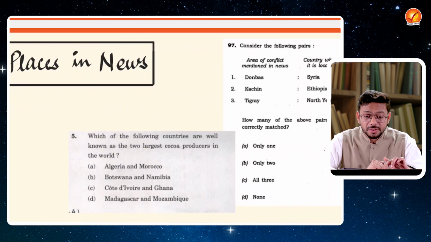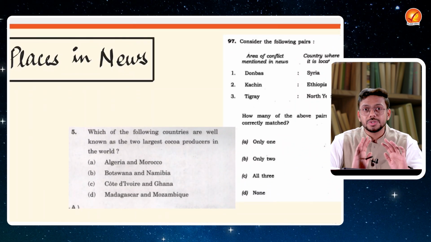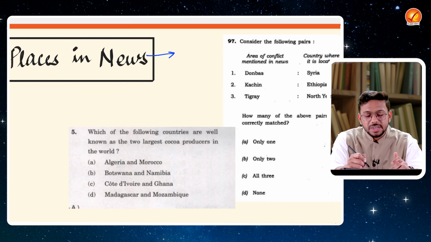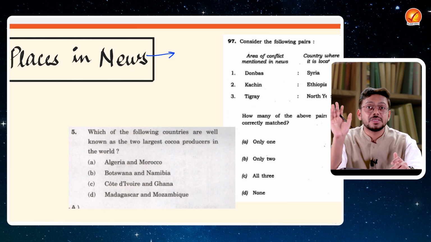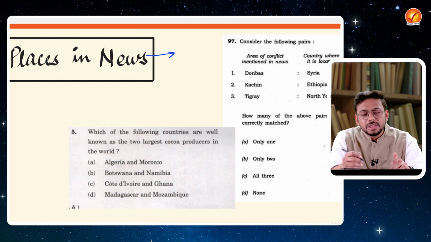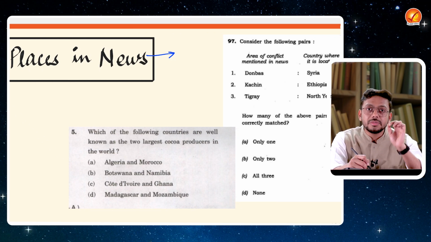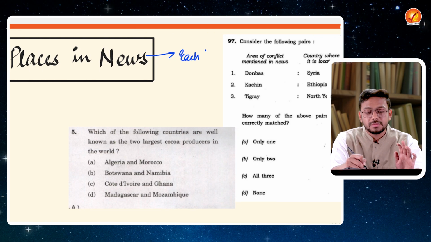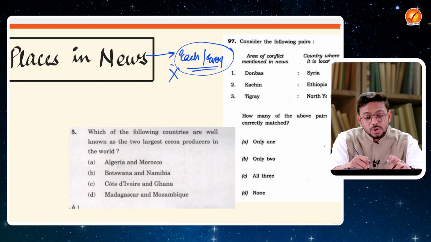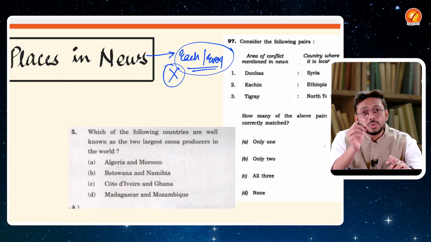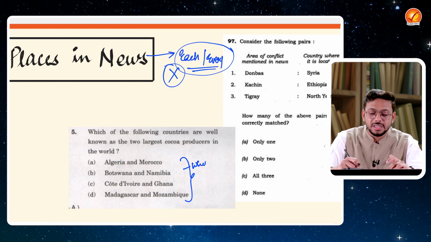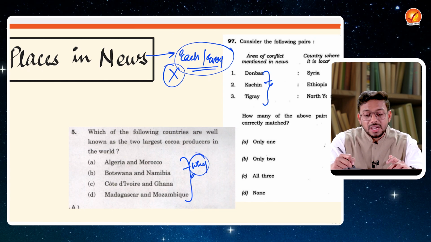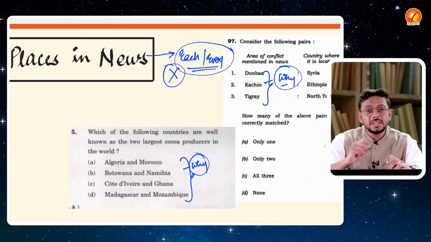Let's take up another very important theme, places in news. Many students would definitely know that places in news is a very recurrent theme in the UPSC's prelims examination. So what mistake would they do? They will start remembering each and every place which is there in the newspaper. This is not to be done. You have to understand why, if these places are asked, UPSC has asked these places.